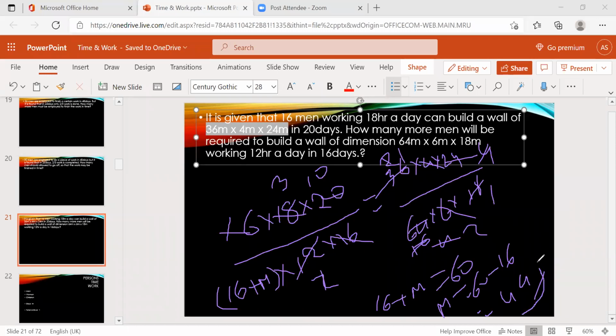Is that 44 only, right? Yes. So 44 members are more required. More required is 44. If they ask how many more men required, it is 44. Okay. If they ask total members means 60 members. 60 members is okay.